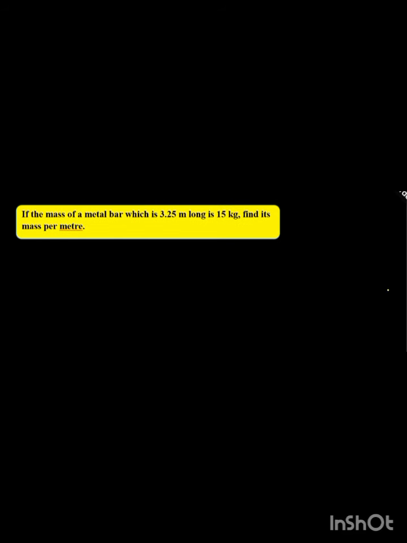Okay, now we have: if the mass of a metal bar which is 3.25 meters long is 15 kg, find the mass per meter. What is the total mass? That is 15 kg. And what is the length? That is 3.25 meters. It means we have to find mass per meter, sorry, it's not minute, it's meter.